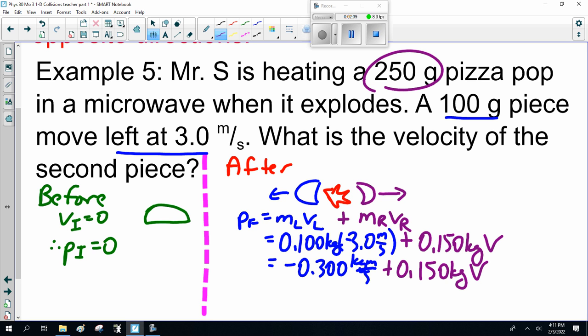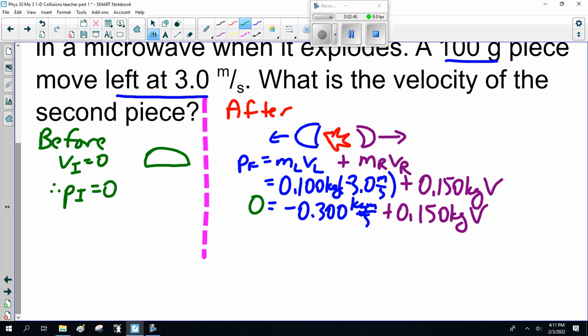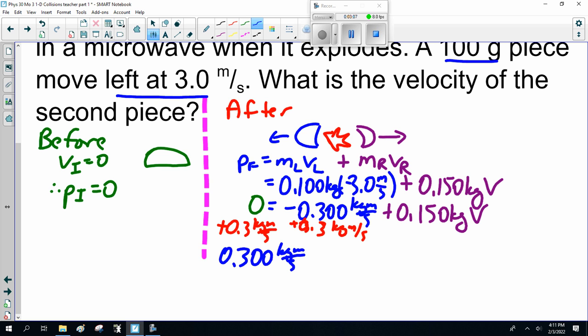Now note, the final momentum will equal the initial momentum, which is 0. We start with nothing, we end with nothing. So I would add 0.3 kilogram meters a second to both sides. So this works out to be 0.300 kilogram meters per second equals 0.150 kilograms times v.